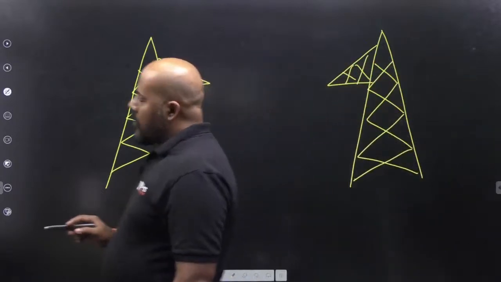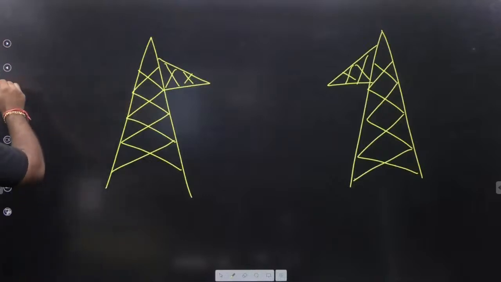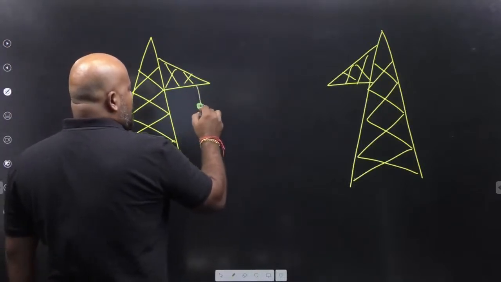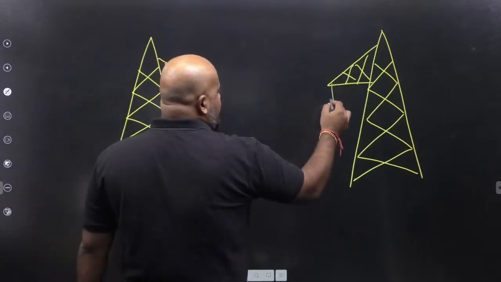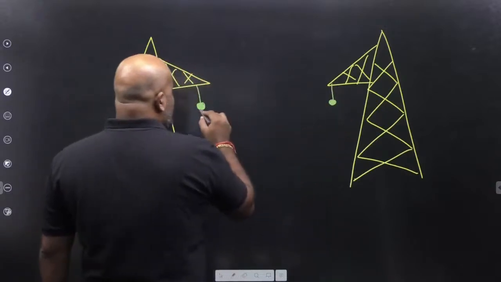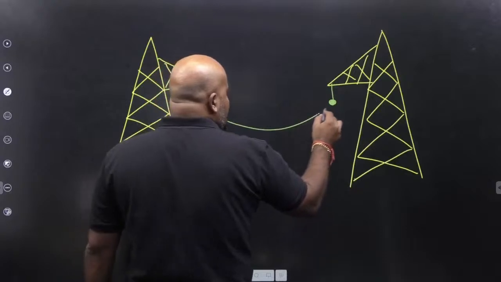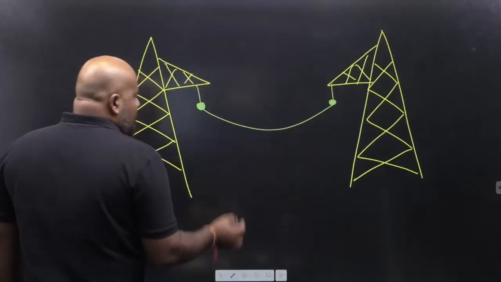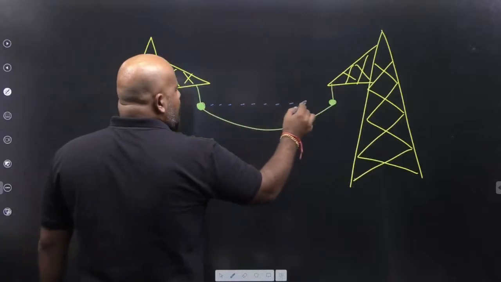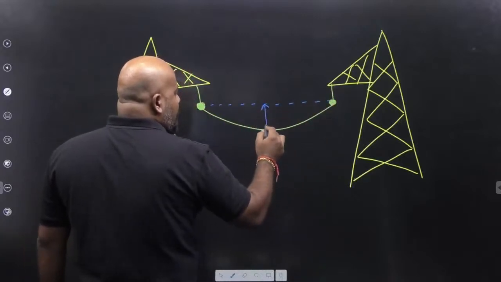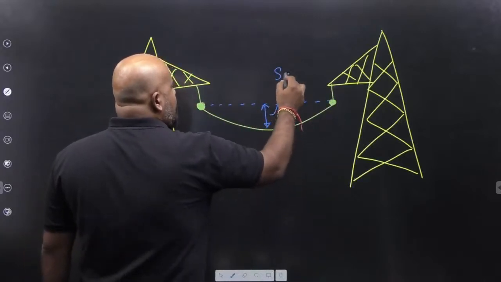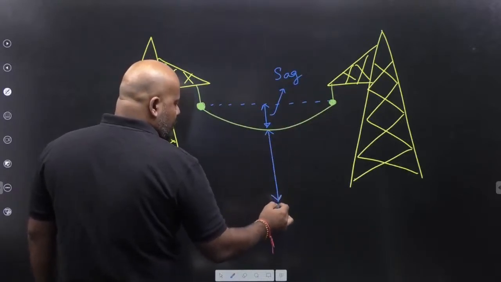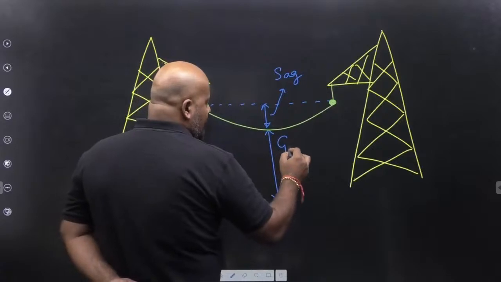Suppose this is your transmission tower and this is going to be your transmission line conductor. Then there will be a drop in the shape of the conductor, something like this, and this drop we are defining as sag. And if you see with respect to the ground, this is what we are defining as the ground clearance.